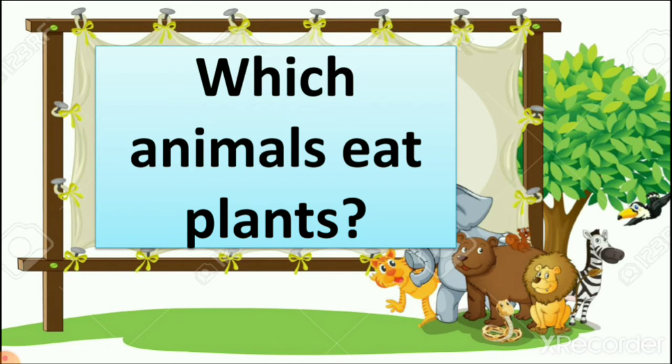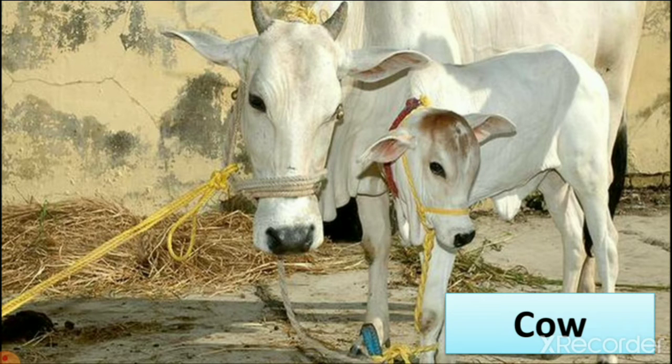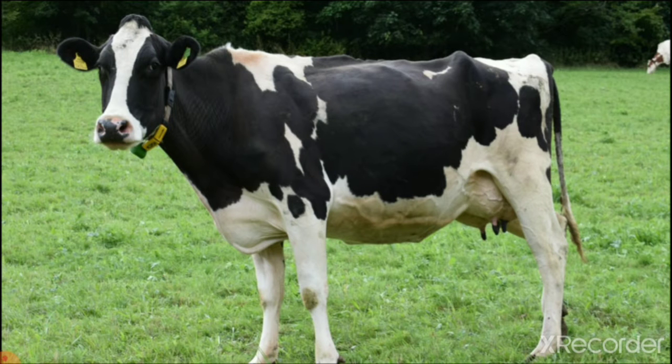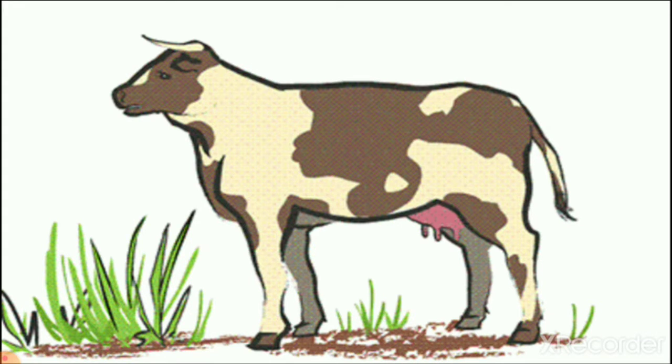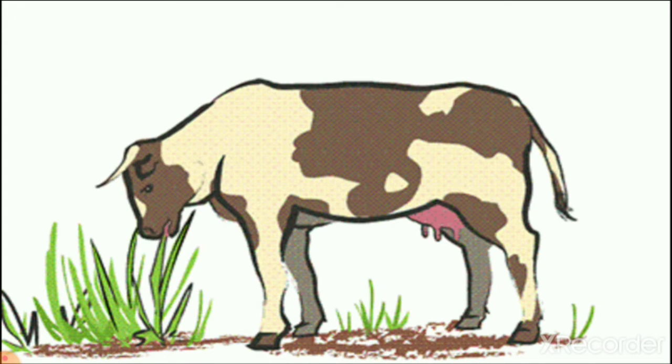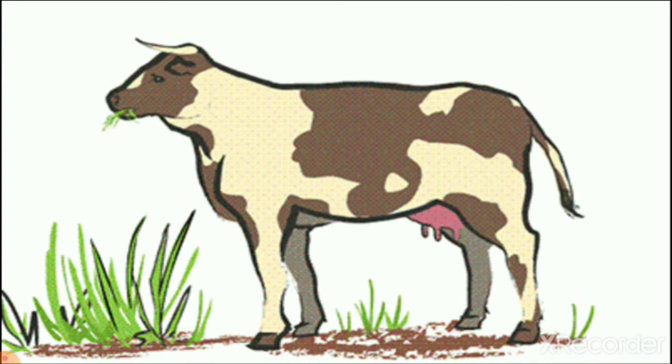Then we learned in the previous lecture which animals eat plants. First, we see the example of plant eaters like the cow. The cow eats green colored grass. Most of the animals eat grass from the land.